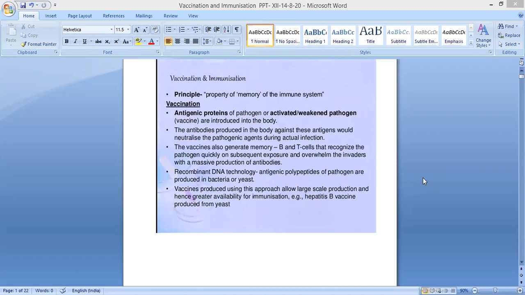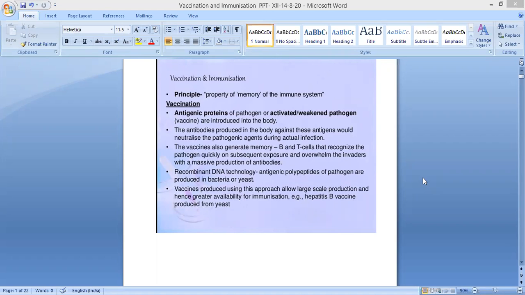Before we learn what is meant by this memory: any antigen will enter into the body. First, the body will respond. It's a primary response. Again, the same pathogen will enter the body. It will produce antibodies with a high intensity. Because of the memory of the first incident, that is called memory of the immune system.